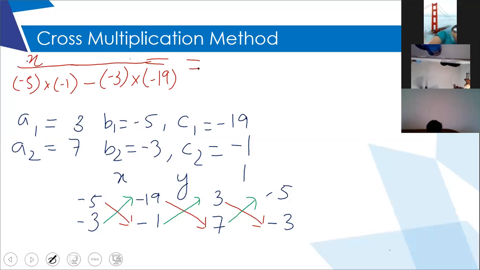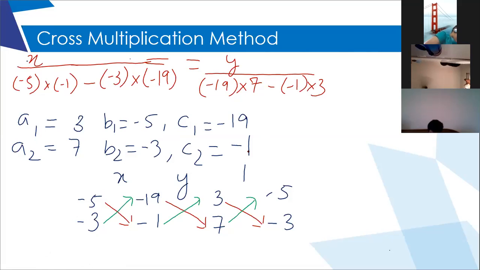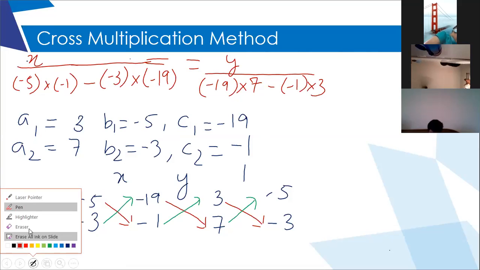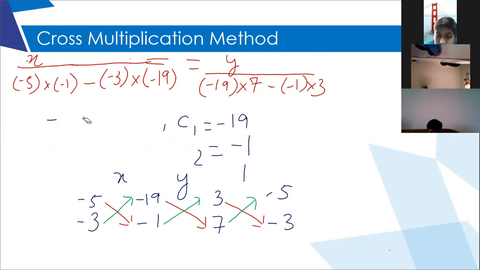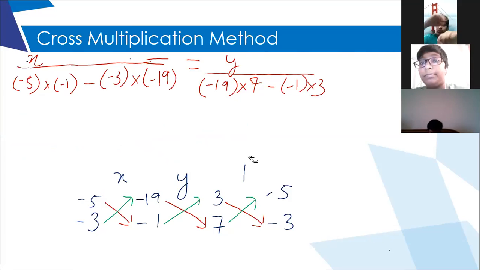Then I will put equal to sign, y upon minus 19 into 7, right? First downward arrow, then upward arrow, minus 1 into 3. Then I will put equal to, so I need some space, I'll just rub it. All these you have to show. I am rubbing it side by side because the screen is small and I need space. Whatever I have told you, everything has to be shown.